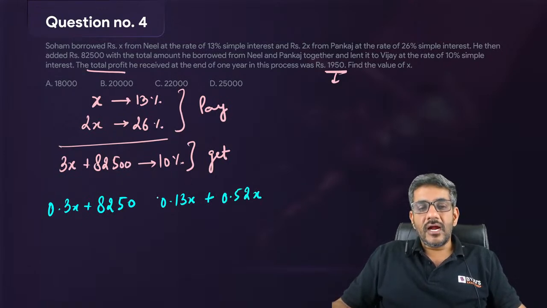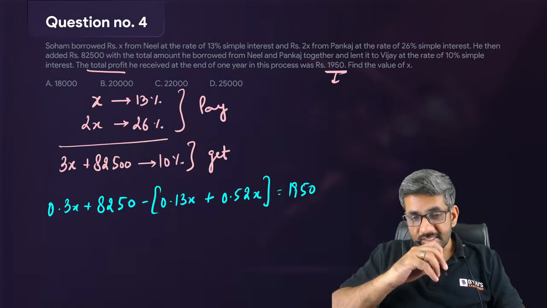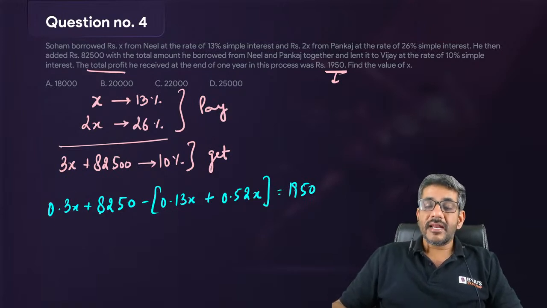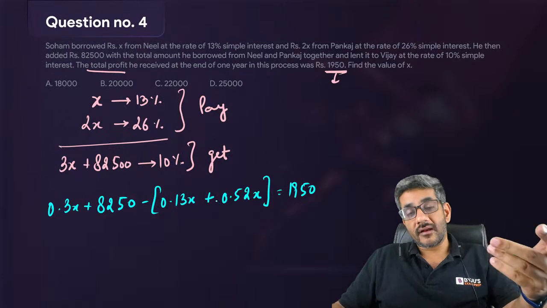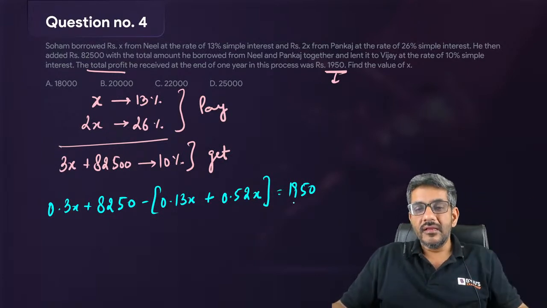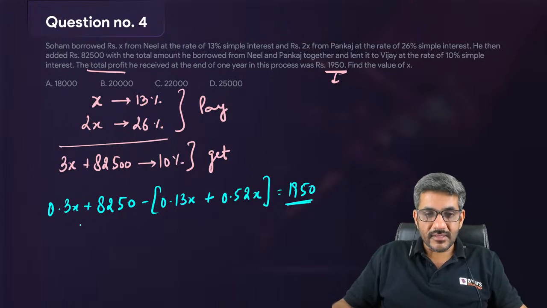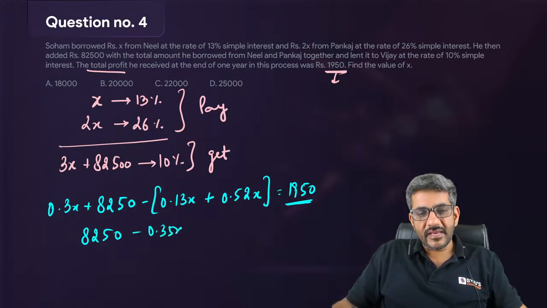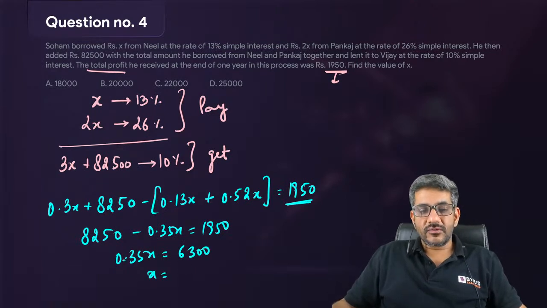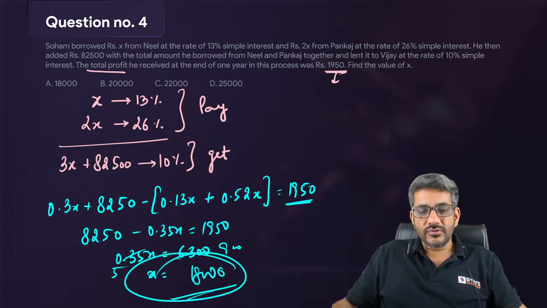ये आप pay कर रहे हैं. And what you are getting minus what you are paying is your profit, that is equal to 1950. This is the equation that I have to make. This is the amount that I am getting, interest I am getting, और ये वो interest है जो मैं pay कर रहा हूं. तो what I am getting minus what I am paying is equal to my profit. इसको देखो जरा कितना बनता है ये. This becomes 8250 minus 0.65 plus 0.3, that is minus 0.35x is equal to 1950, or 0.35x is equal to 6300. This gives me x is equal to 7 5 35, 7 9 और 5 से 18 पे कैंसल आउट होगा, एंड 18,000 इज द वैल्यू ऑफ x.